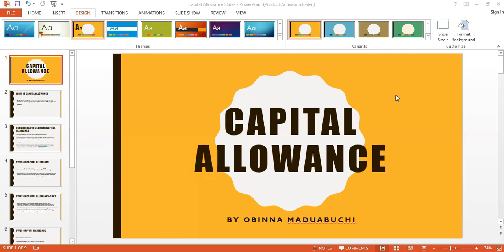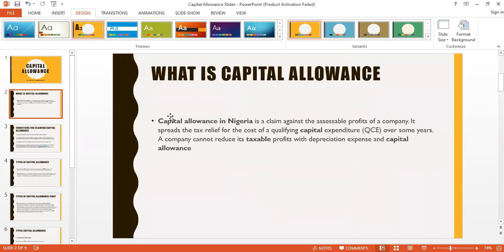So quickly, I'll be going through what capital allowance is before we look at the computational part of it. Capital allowance in Nigeria is claimed against assessable profits of a company. It spreads the tax relief for the cost of a qualifying capital expenditure over some years. A company cannot reduce its taxable profit with depreciation expense. So capital allowance comes in place of depreciation.